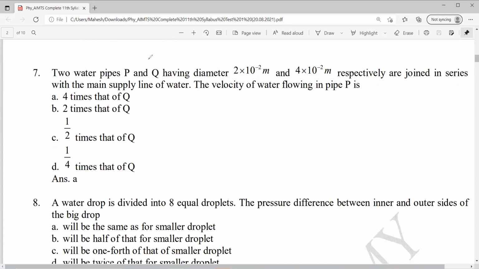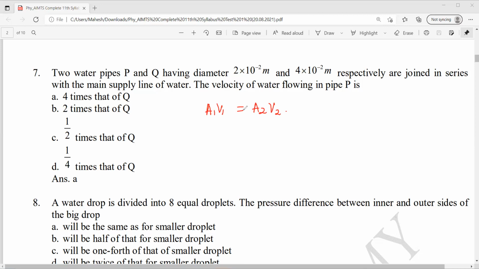Coming to the seventh question. Two water pipes P and Q having diameters respectively are joined in series with the main supply line of water. The velocity of water flowing in pipe P is 4 times of Q, 2 times of Q, half times of Q, and so on. So we can use the continuity equation. What is that? A1 V1 equal to A2 V2.